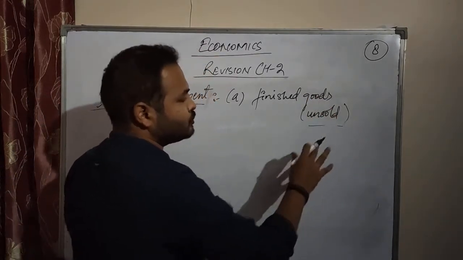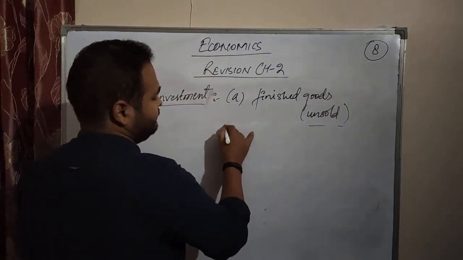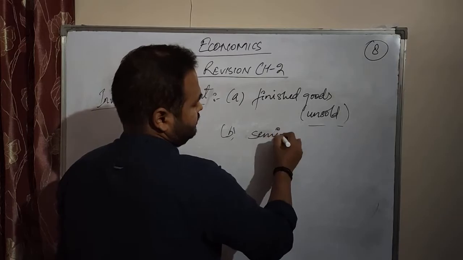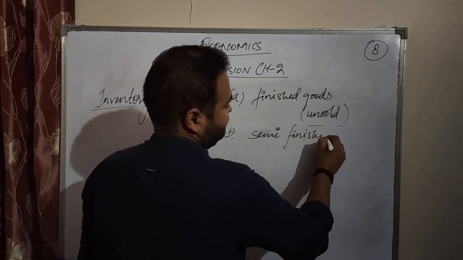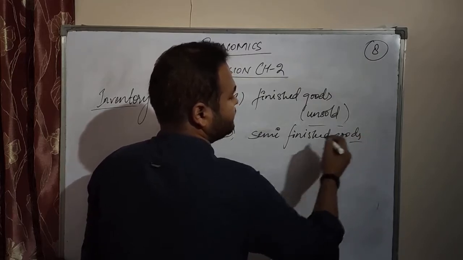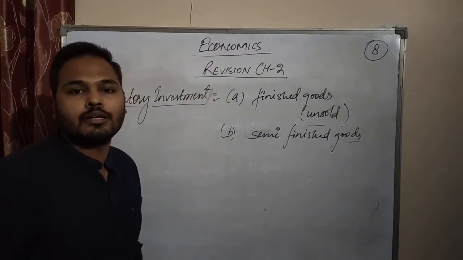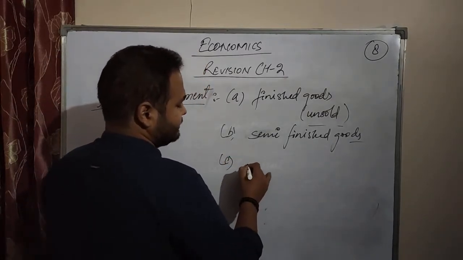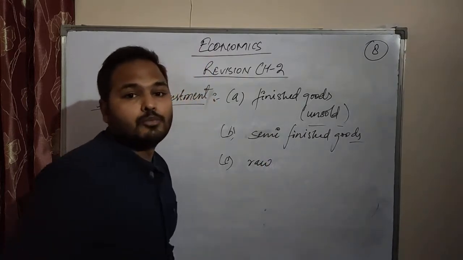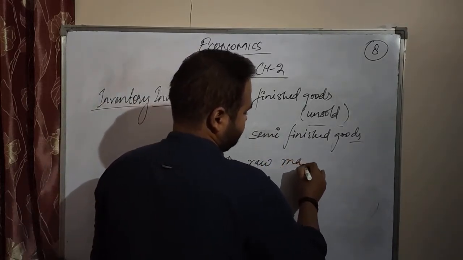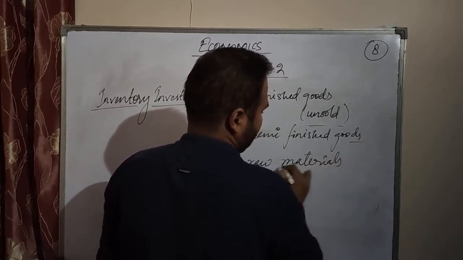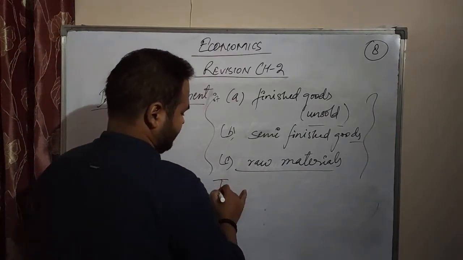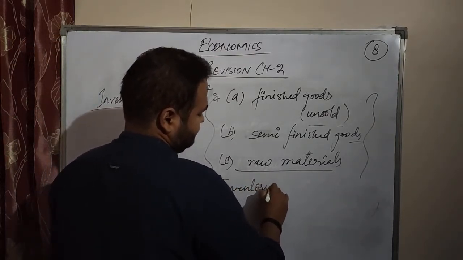B, semi-finished goods, which are still under the process of production. Then C, raw materials which are with the producers. These are known as inventory stock.